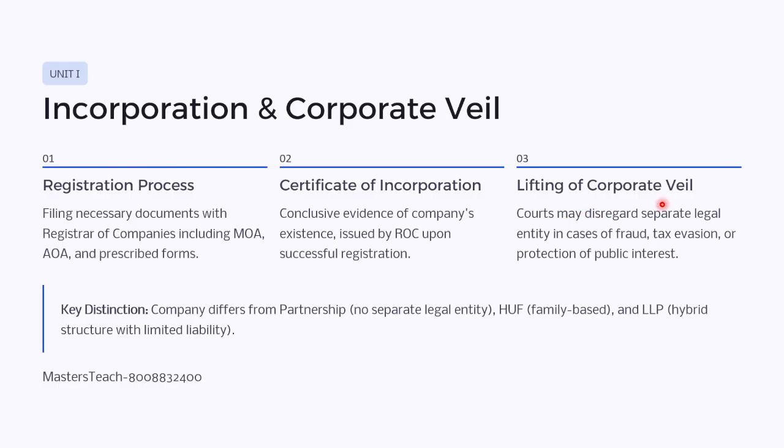Then lifting of the corporate veil. The court may disregard the separate legal entity in case of fraud, tax evasion, or protection of public interest. Here the key distinction is that a company differs from a partnership, which has no separate legal identity. Private companies don't have a separate legal identity, but a public limited company has. Hindu undivided family is a family based one. LLP is a hybrid model structure with limited liability. This is about incorporation and the corporate veil.